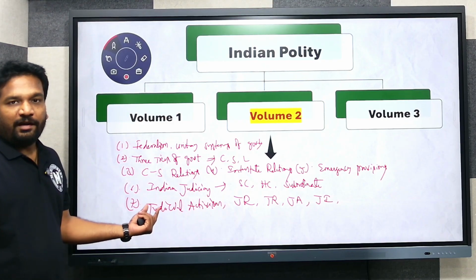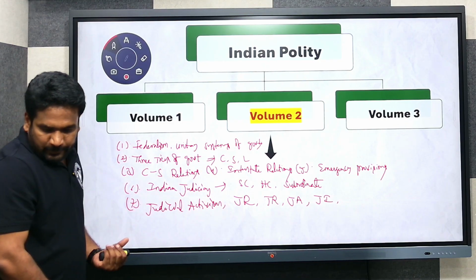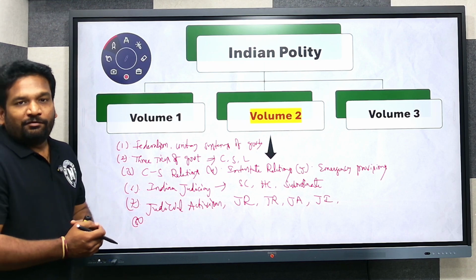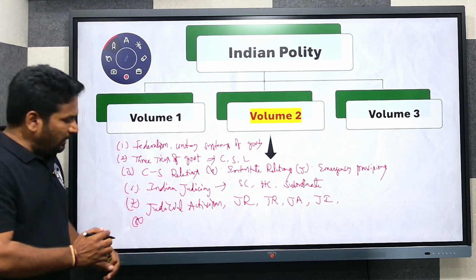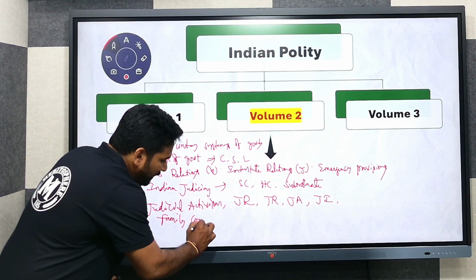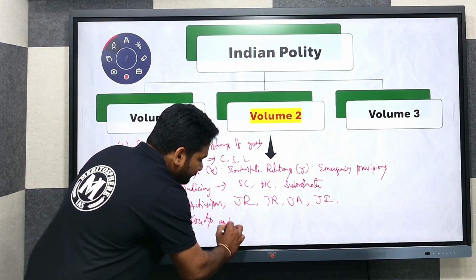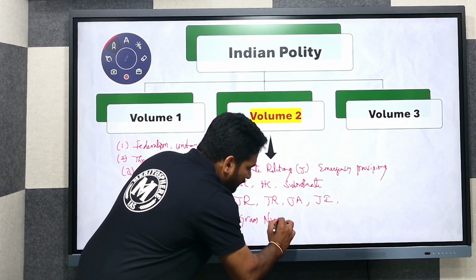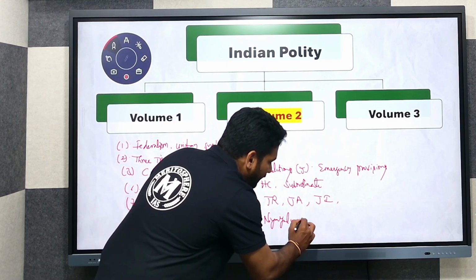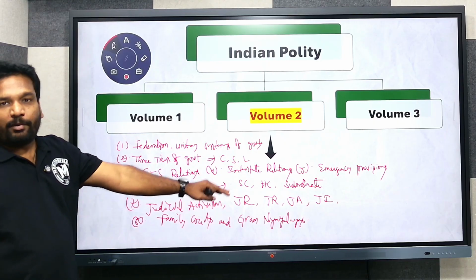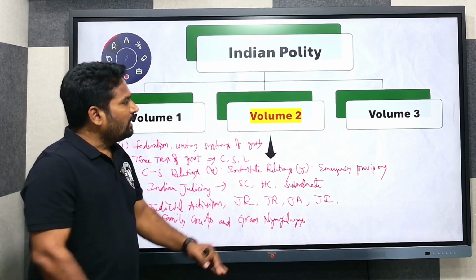All this is covered under a different unit. There are also two other topics which will be covered under the Indian judiciary: family courts and gram nyayalayas. All these concepts will form part and parcel of volume 2.